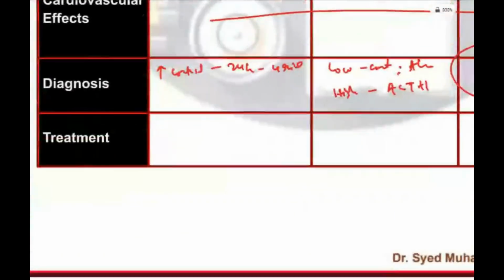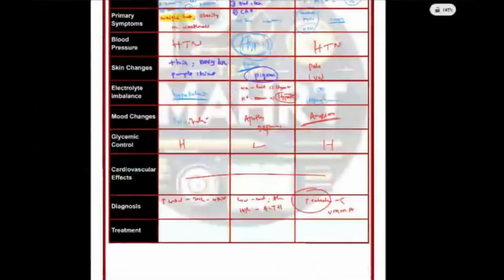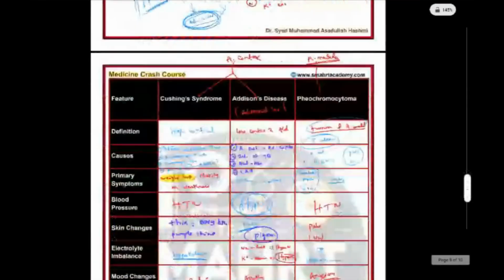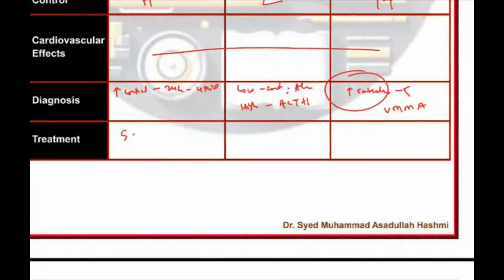Treatment, you know already. Cortisol treatment. Because why it is happening, you should know. What was the reason? Adenomas. So you give surgery. Okay, surgery.